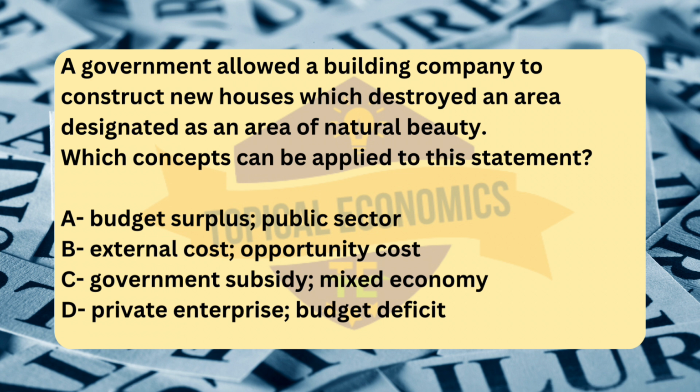Lastly, option D, private enterprise, budget deficit. Private enterprise refers to businesses that are privately owned and operated. A budget deficit occurs when a government's expenditures exceed its revenues. While the building company is involved in the construction, which is a private enterprise, the issue is not about the government's budget but rather about the externalities caused by the construction. The most relevant concepts are the environmental costs and the opportunity cost of losing the natural area.